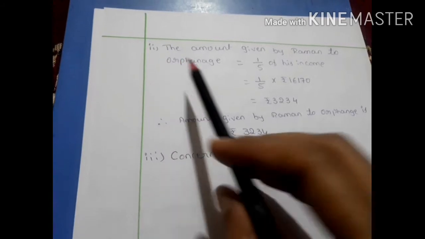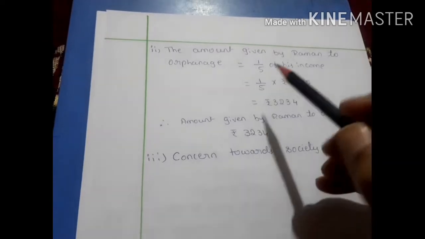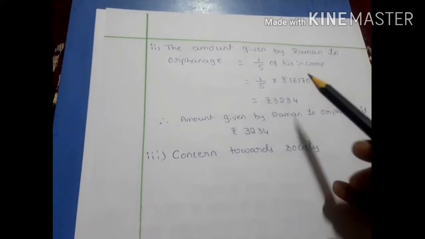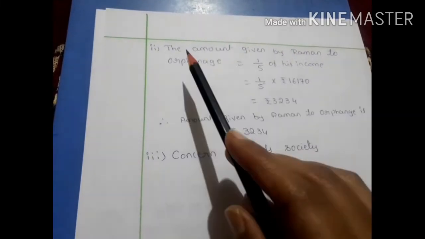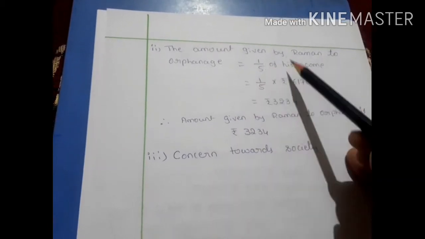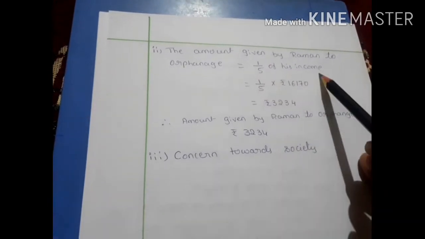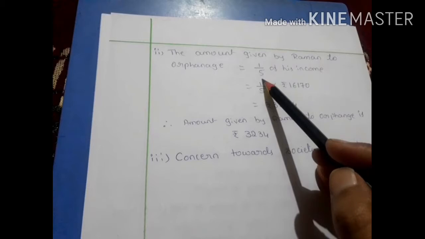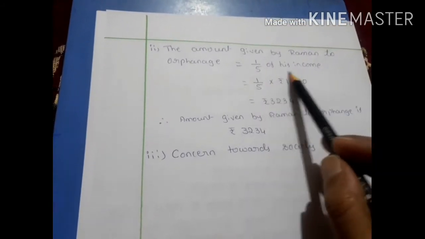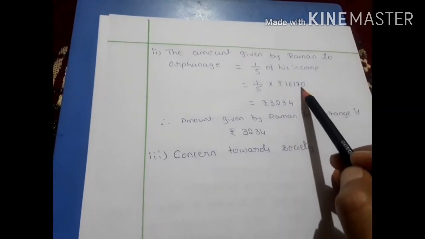In the second sub question, we have to find the amount donated by Raman to the orphanage. In the beginning itself they gave that 1/5 of his income is donated to the orphanage. Now you have to find the amount given by Raman to the orphanage, which is equal to 1/5 of his income. His total income divided by 5 will give the amount donated to the orphanage. 1/5 into his income. Before we got 16,170.